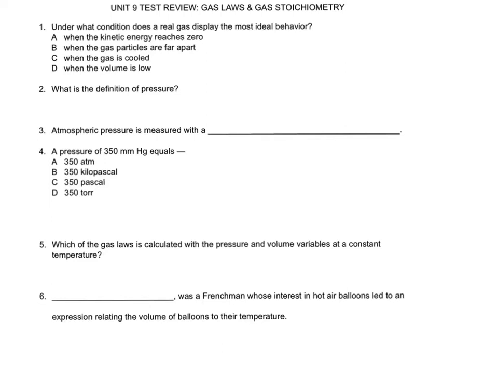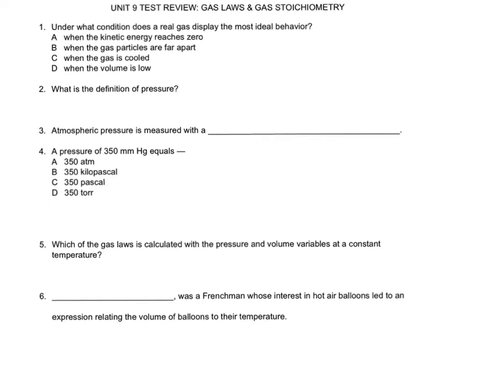Okay, so ideal gases are ones that follow the kinetic molecular theory, which means that they don't take up any space, that they don't get attracted to one another or to their containers, that they move in constant random motion, and that those collisions that they do make are perfectly elastic, meaning that there's no energy loss to friction.